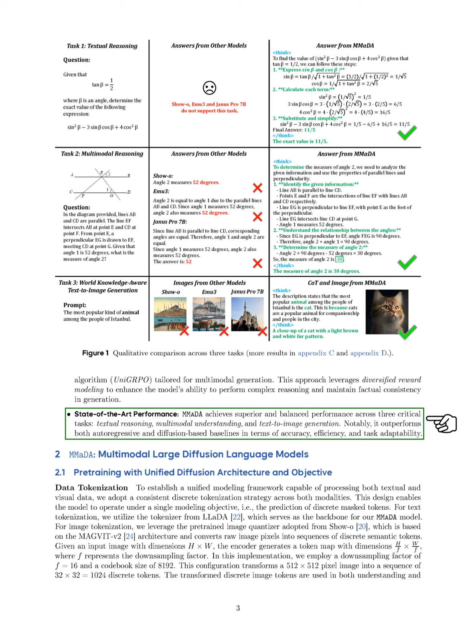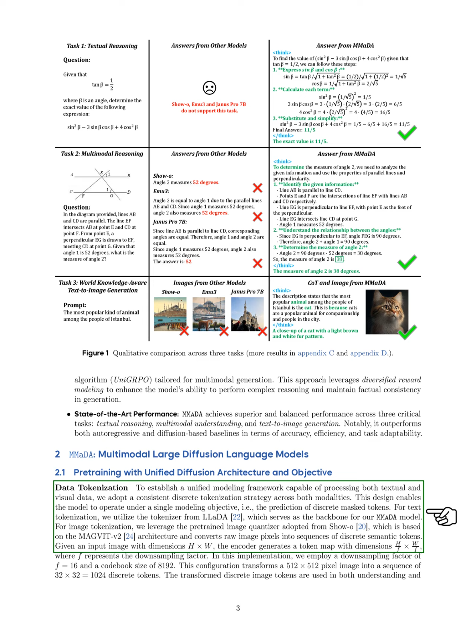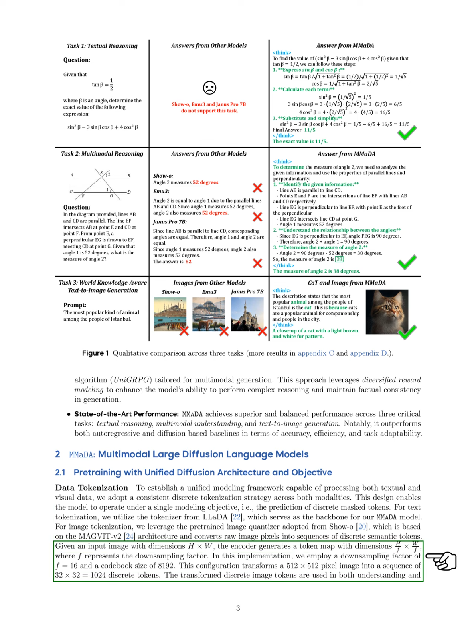Next, we describe our data tokenization approach. We use a consistent tokenization strategy for both text and images, allowing the model to work under a single objective of predicting masked tokens. For text, we utilize the tokenizer from LLaDA, while for images, we use a pre-trained image quantizer from Show-O, which converts images into sequences of discrete tokens. For instance, an image is transformed into a sequence of tokens, enabling effective modeling for both understanding and generation tasks.